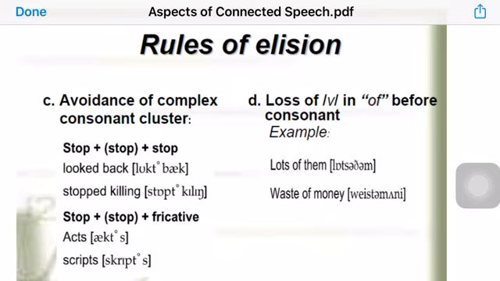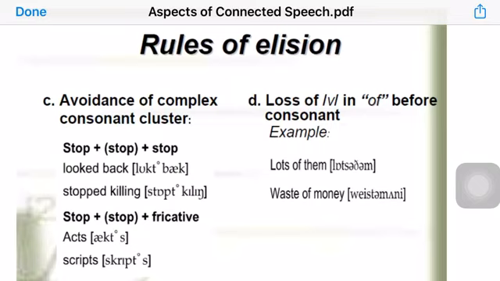So we sometimes tend to delete one of the consonants to make this cluster easier to pronounce. When we have stop plus stop plus stop sounds, we tend to delete one of them, usually the one in the middle.